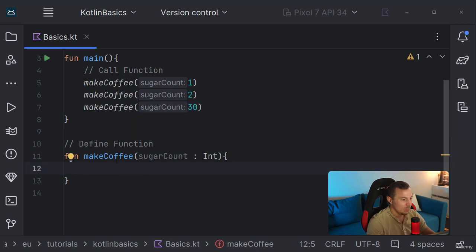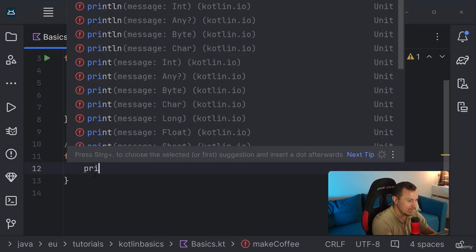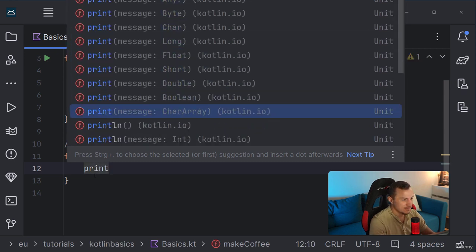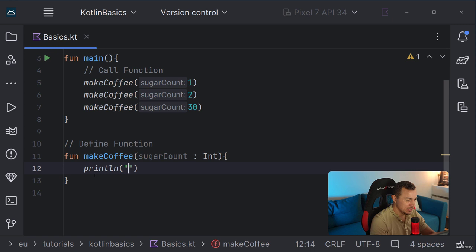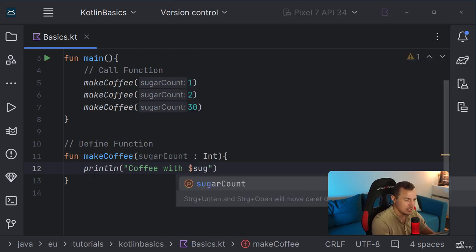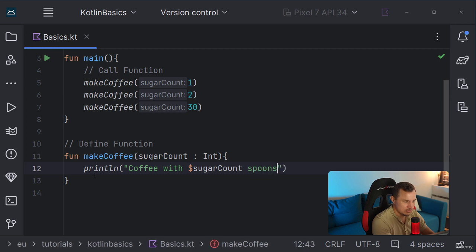But now what we can do is we can go ahead and create a coffee with the right amount of sugar. All right. So now coffee with, and here I'm going to use $sugarCount spoons of sugar. All right.